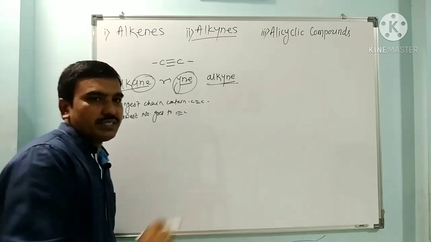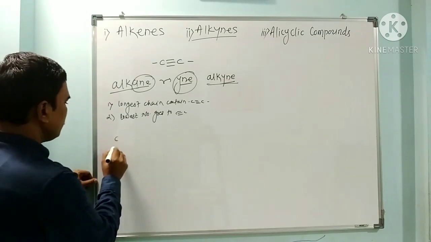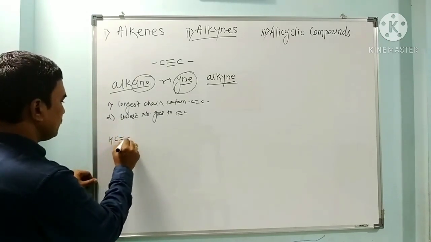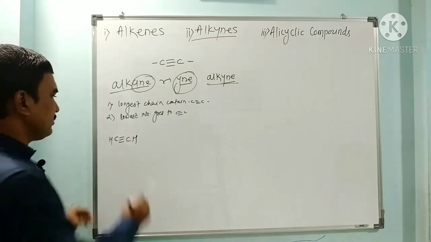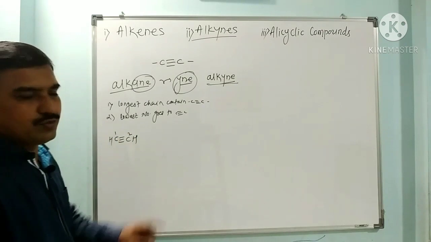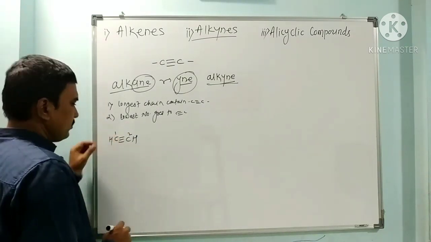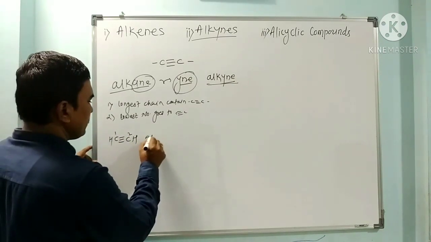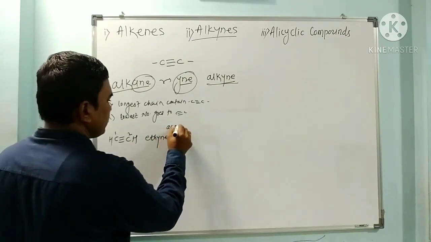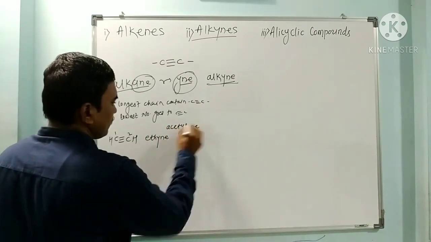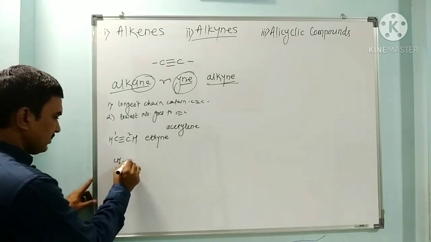So see here the simple example. We have to start from simple examples. So here CH triple bond CH. How many carbons are there? Only 2 carbons. So this is 1, this is 2. It belongs to ethane, but because of the 3 bonds between the 2 carbons, it is ethyne. It is commonly called acetylene. The compound is acetylene.